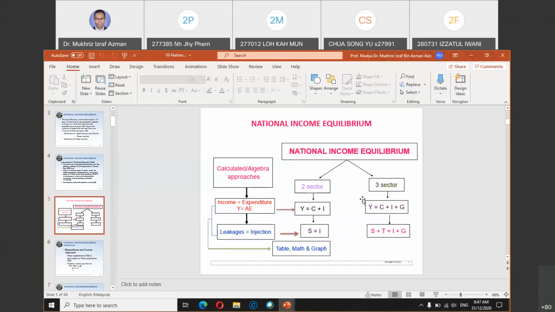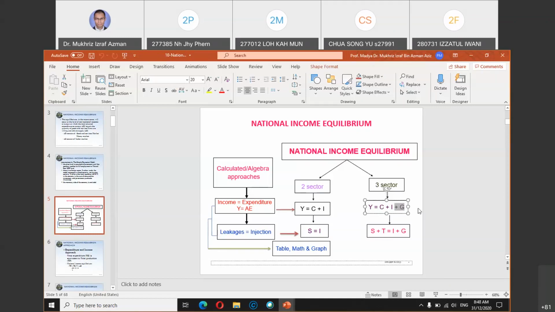But a three-sector economy means we have government involvement, the government's role in the economy. In a three-sector economy, the equilibrium is income equal to C plus I plus G, consumption plus investment plus government. The G component is not in a two-sector economy.